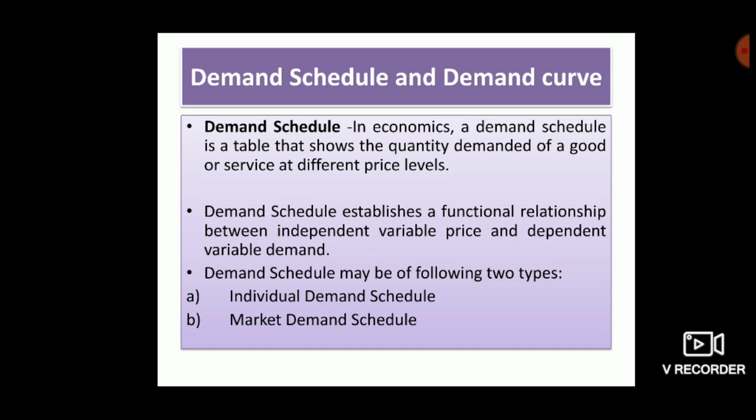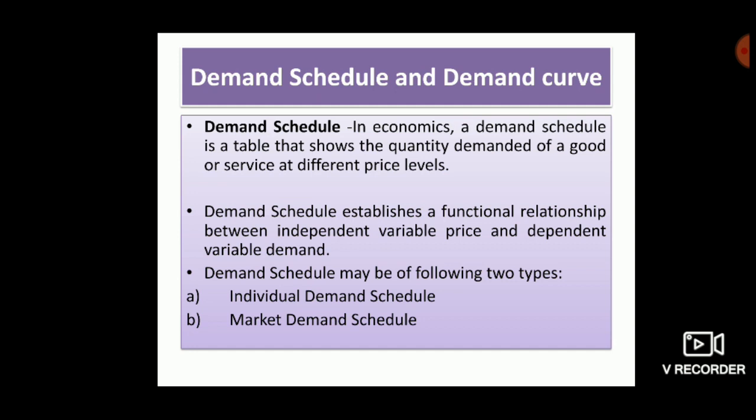Law of demand has taken two types of variable. First is price and second is demand. Price is the independent variable and demand is the dependent variable. And demand schedule establishes a functional relationship between independent variable price and dependent variable demand.